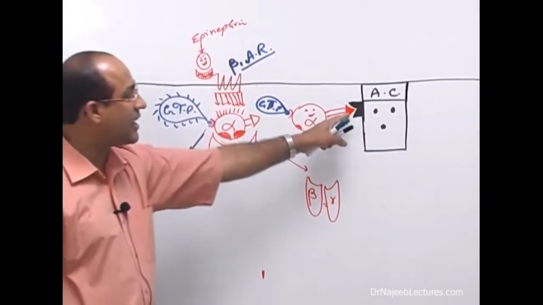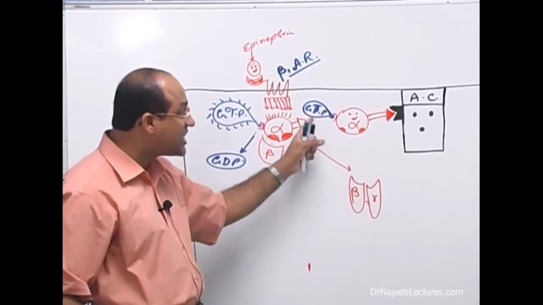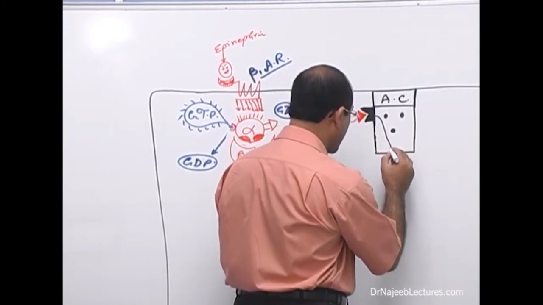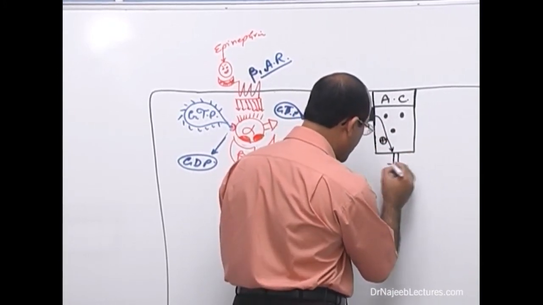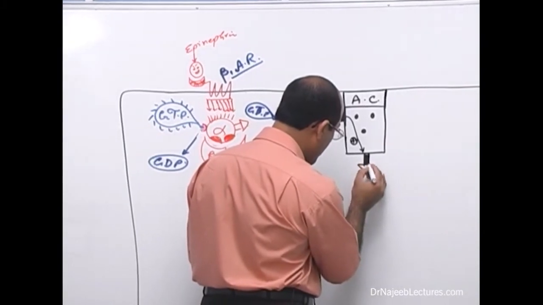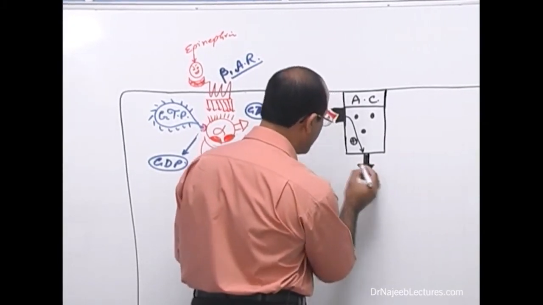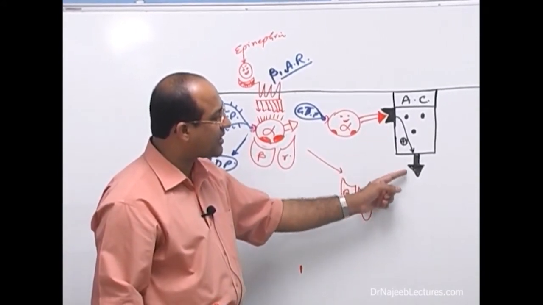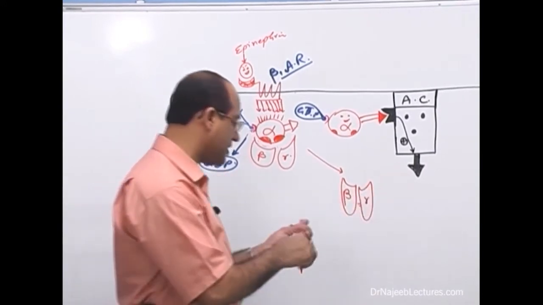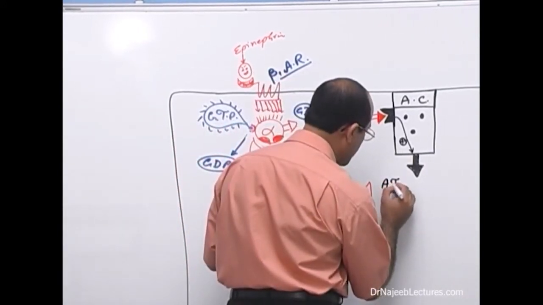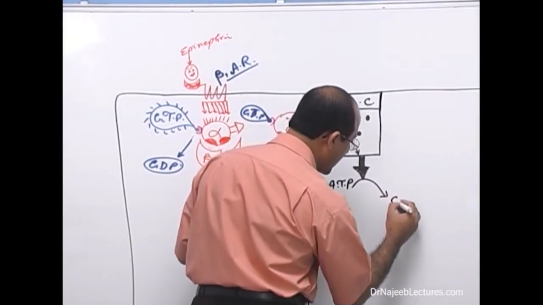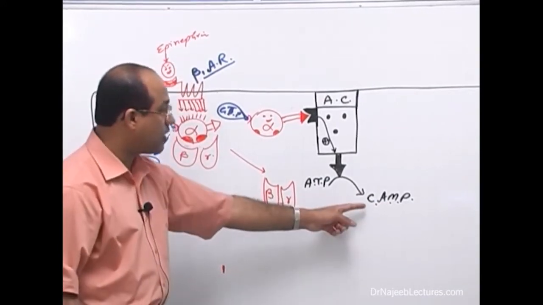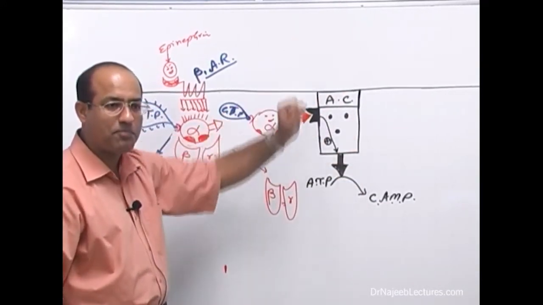As soon as adenylyl cyclase is stimulated by a stimulated GTP loaded alpha component, adenylyl cyclase will give a very unique signal to its special domain, and this protein will become active. This enzyme will become active. Look again. As soon as the alpha unit stimulates adenylyl cyclase, the effector unit becomes active, and when it becomes active, it breaks down the ATP into cyclic AMP. It means in the cell, cyclic AMP level starts going up, right?